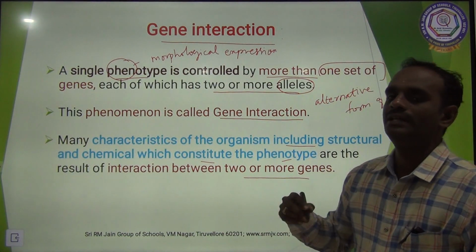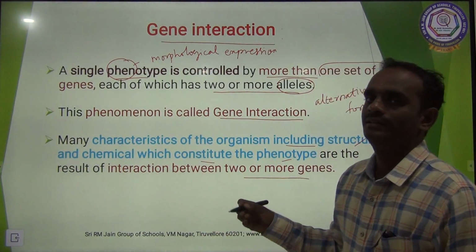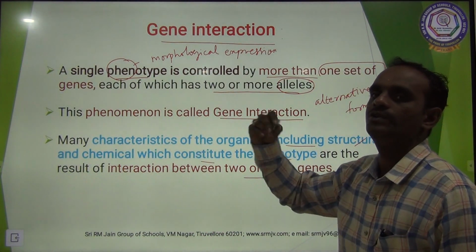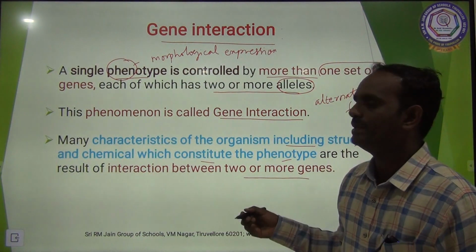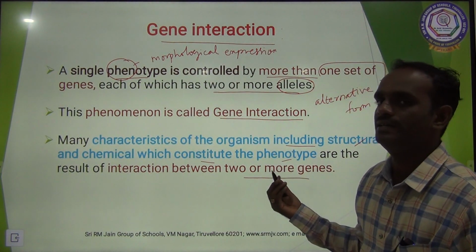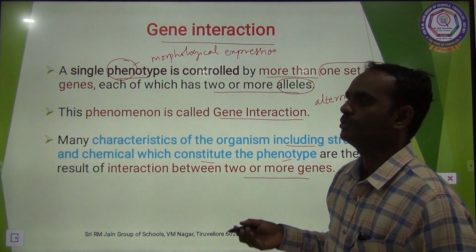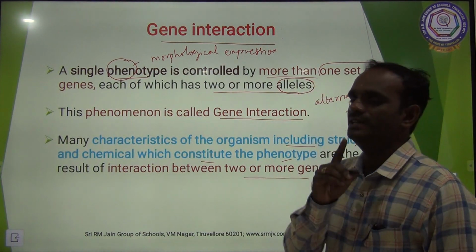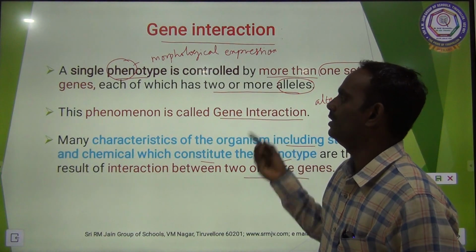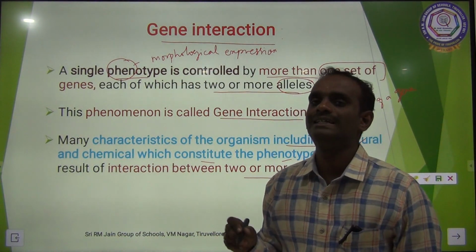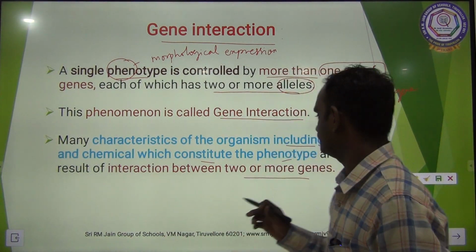Do you get my point, children? So, once again I am repeating, gene interaction is nothing but a single phenotype, a single morphological character, controlled by more than one set of genes in which two or more alleles are present. This phenomenon is called gene interaction.